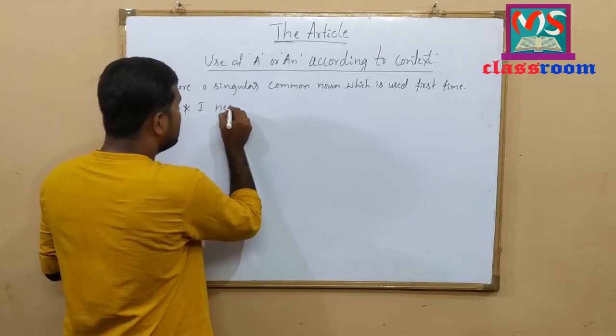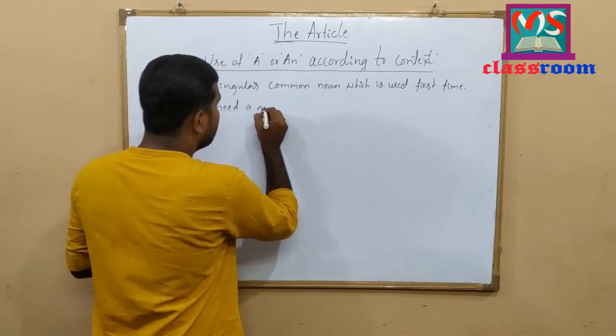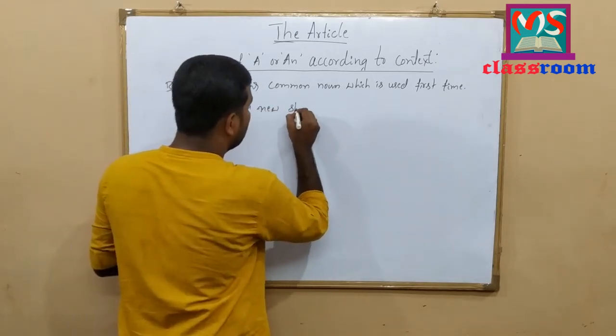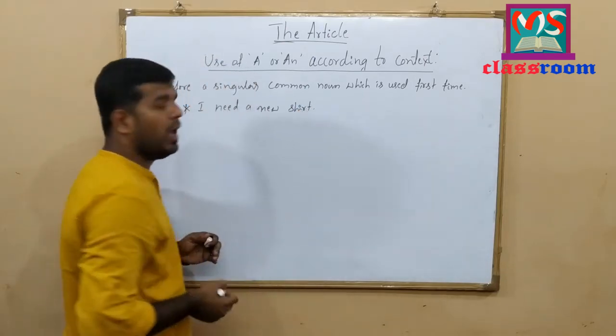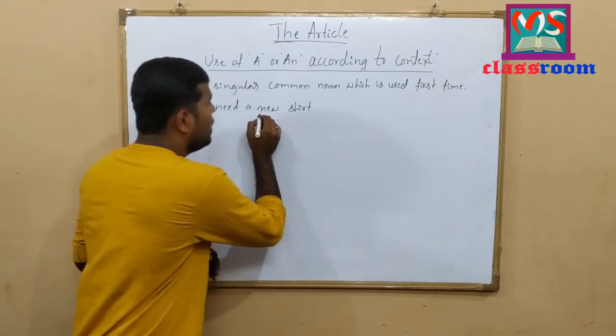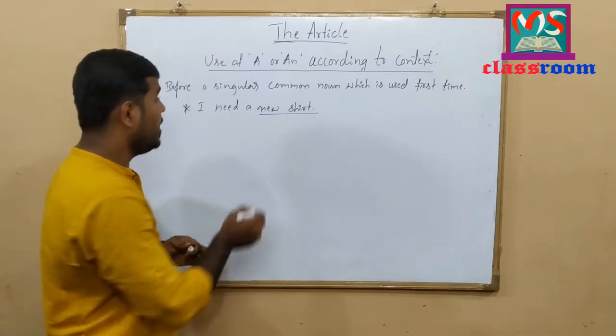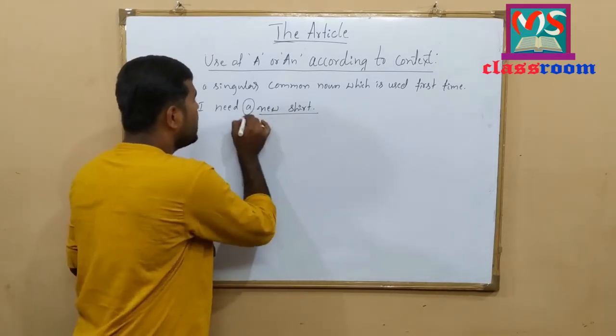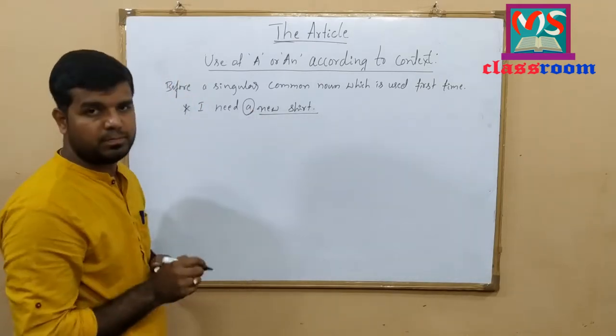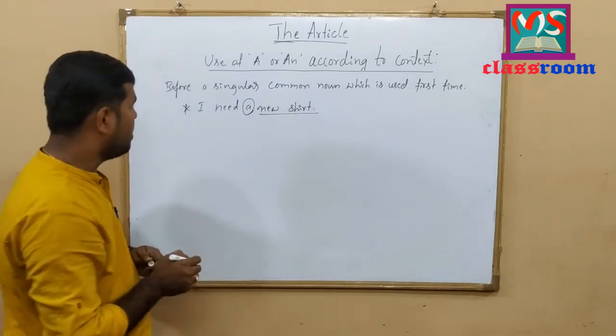I need a new shirt. Here, new shirt is a singular common noun. To indicate this, I have used the indefinite article a. Let me write one more example.